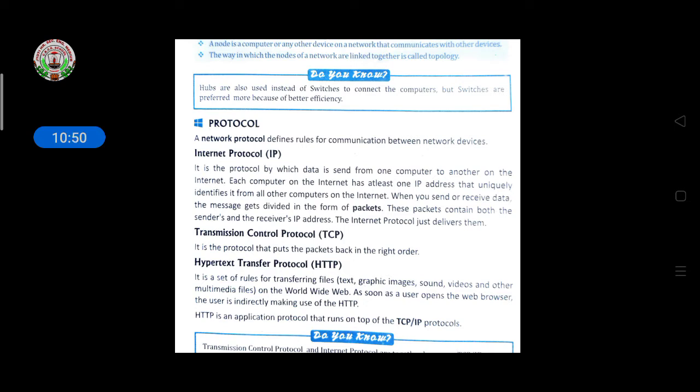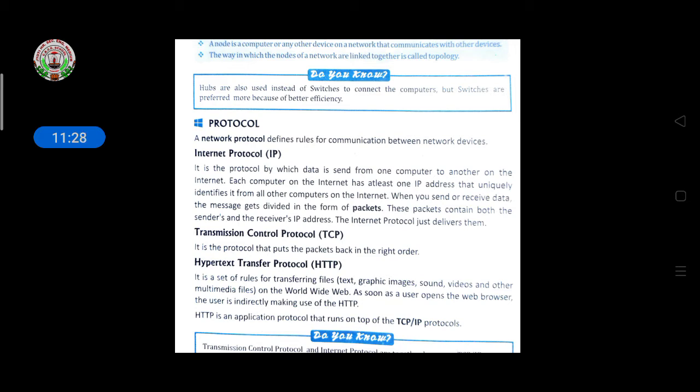It means every computer has its own IP address. So if you are sending messages from one computer to another, it will be sent with the help of this IP number, the internet protocol number. Each computer on the internet has at least one IP address that uniquely identifies it from the other computers on the internet. When you send or receive data, the message gets divided in the form of packets. These packets contain both the sender and the receiver IP address. The internet protocol just delivers them.